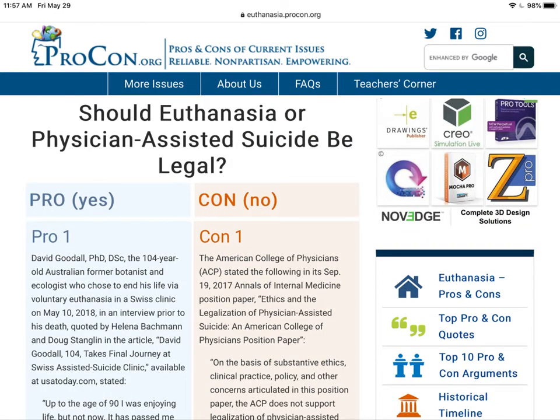When you do get to the pro-con table, it is going to look a little bit different. And the biggest difference is there's nothing here in bold to give you a really clear reason. So if you did choose to argue pro or con about euthanasia and assisted suicide, it's going to be a little bit more of a challenging topic because the reasons aren't just given to you. You would need to read through all of the evidence available and then come up with your own overall reason that that evidence supports. So just something to keep in mind if you choose a topic and this is what you're seeing, you're more than welcome to continue to research that topic, but just be aware that you do have a little bit more thinking on your hands.